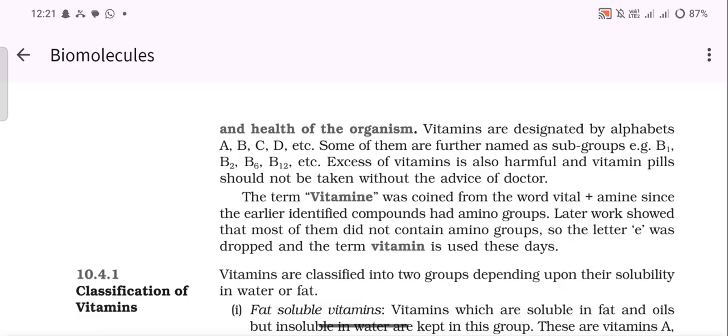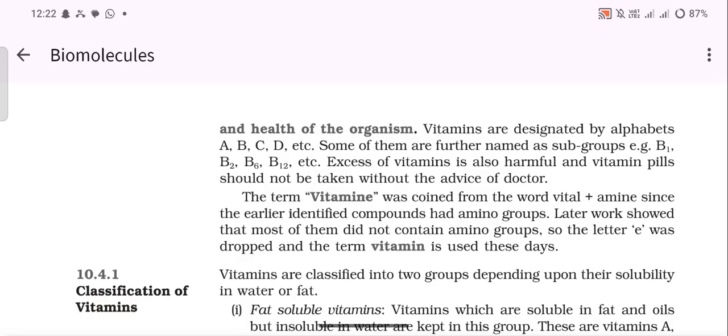Vitamins are designated by alphabets A, B, C, D, etc. Some of them are further named as subgroups, for example B1, B2, B6, B12, etc. Excess of vitamins is also harmful, and vitamin pills should not be taken without the advice of a doctor.